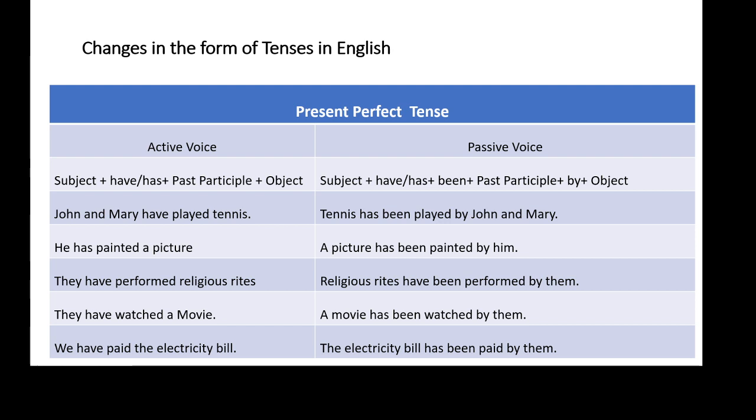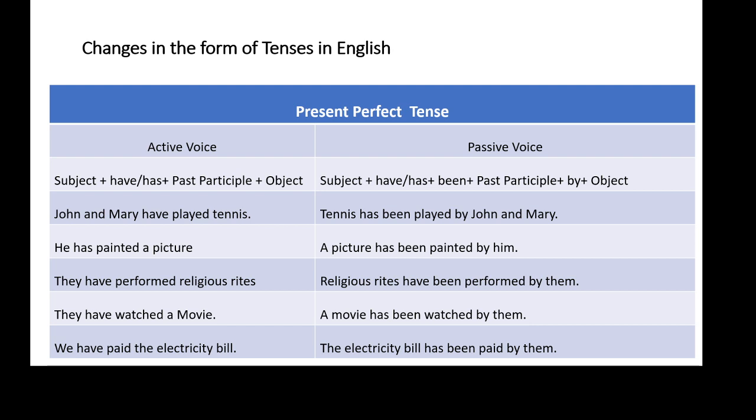This played is followed by by, and at the end the subject is to be written. So John and Mary is plural noun, proper noun, so there would not be any change in it when we are transforming the sentence from active to passive voice. So the correct answer here is tennis has been played by John and Mary.